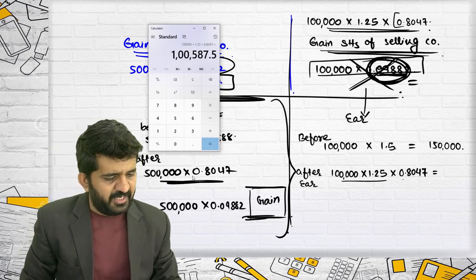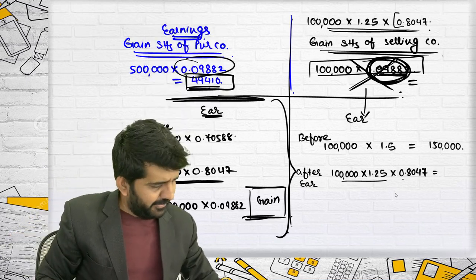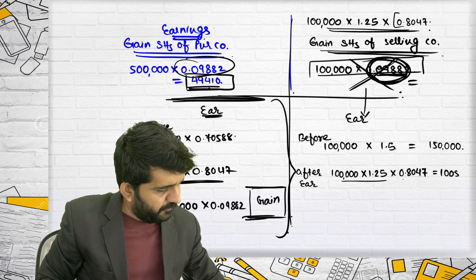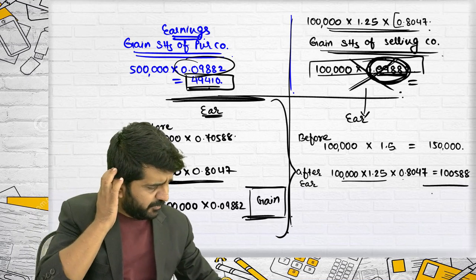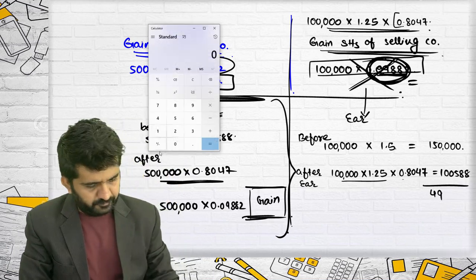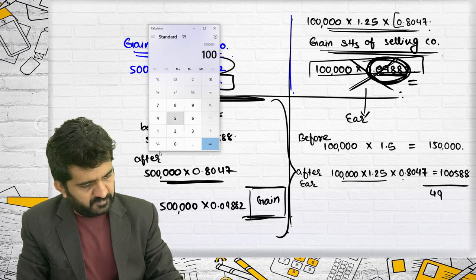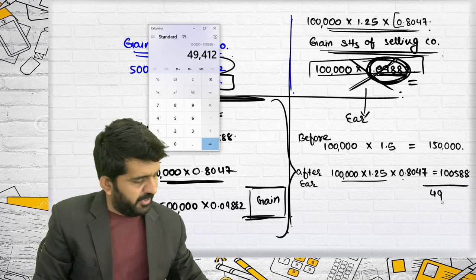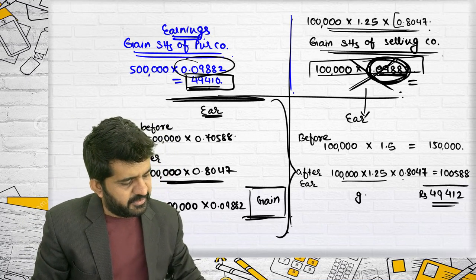It is 1 lakh 588. And difference is something 49,000, 49,412 is gain.